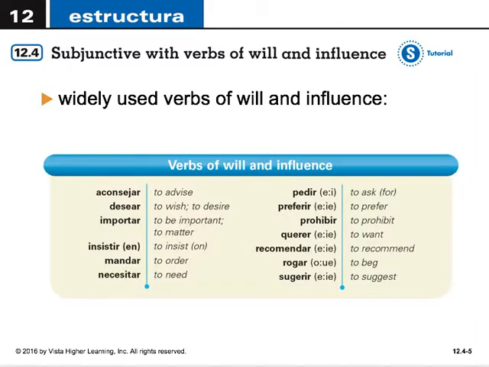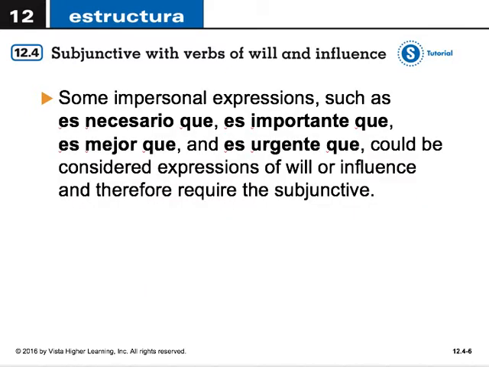These are several widely used verbs of will and influence. Aconsejar, to advise. Desear, to wish or desire. Importar, to be important or to matter. Insistir en, to insist or to insist on. Mandar, to order. Necesitar, to need. Pedir, to ask for. Preferir, to prefer. Prohibir, to prohibit. Querer, to want. Recomendar, to recommend. Rogar, to beg. And sugerir, to suggest.